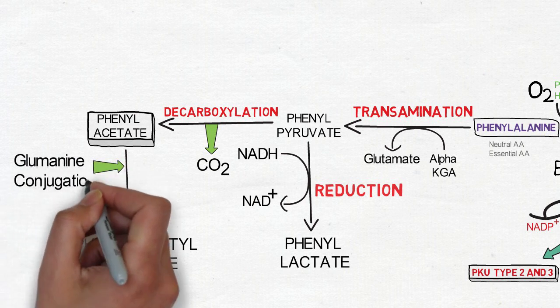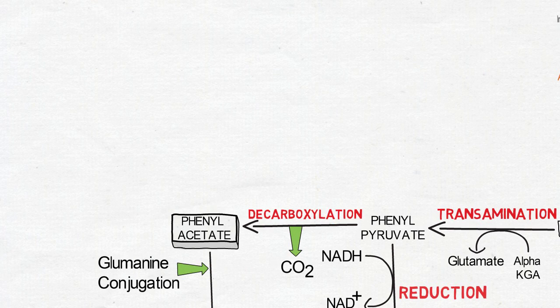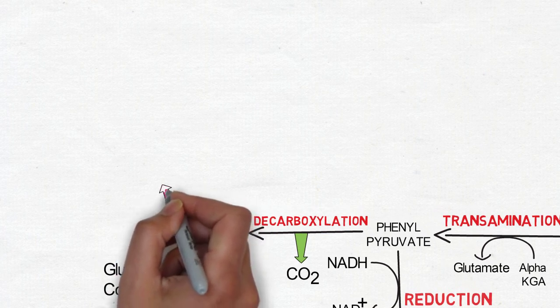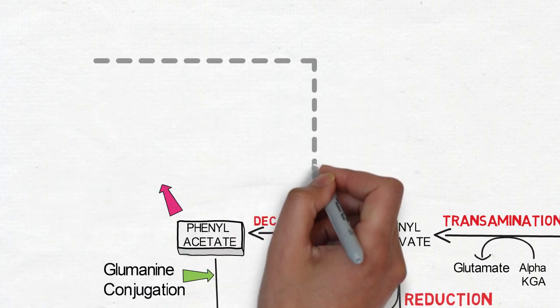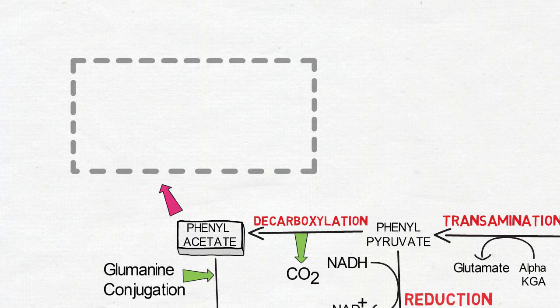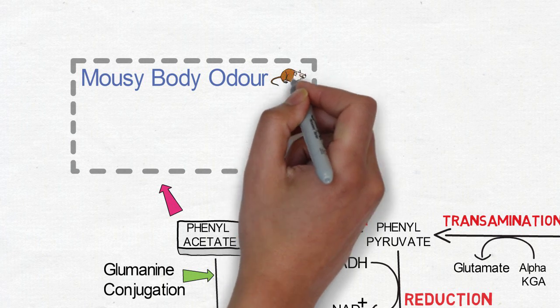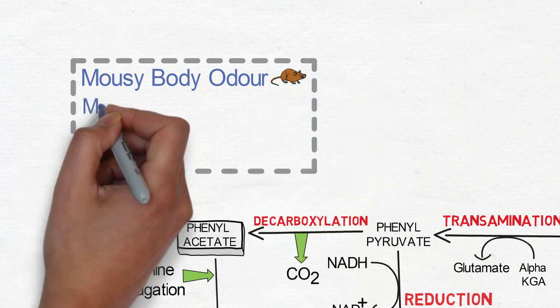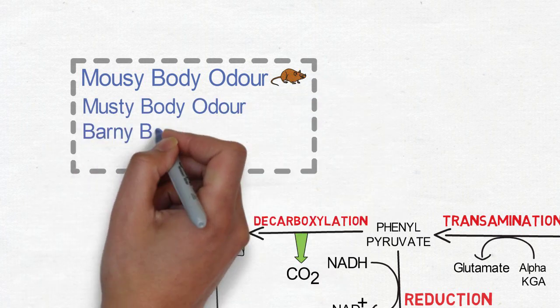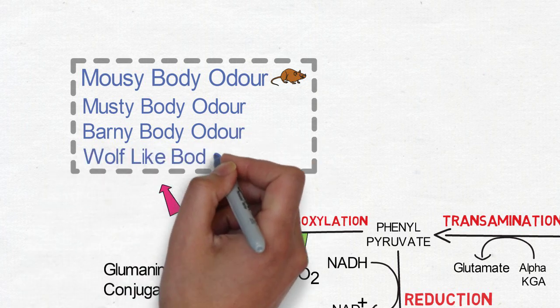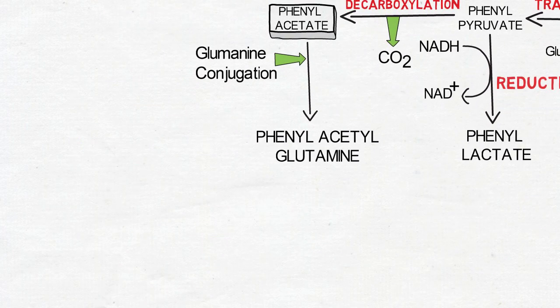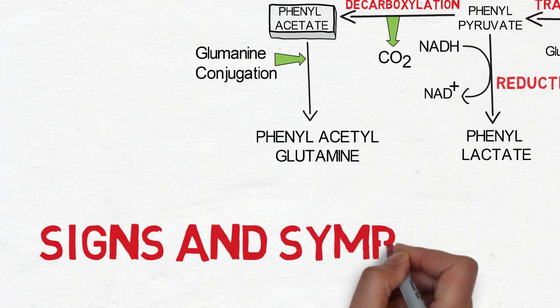Now, phenylacetate is an important intermediate and is responsible for the mousy body odor seen in PKU patients. This is also known as musty body odor, barn body odor, and wolf-like body odor.